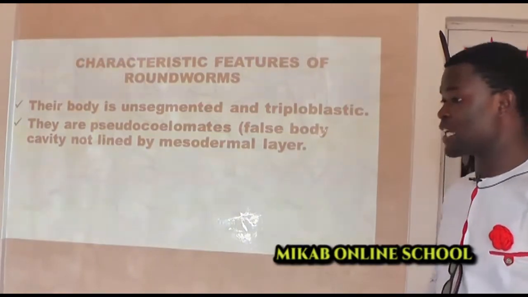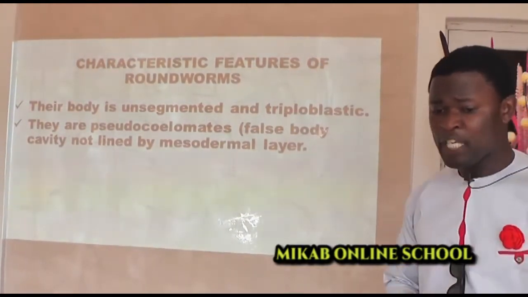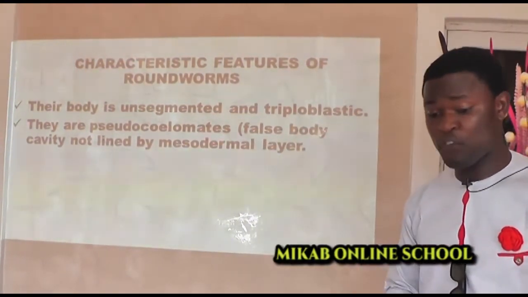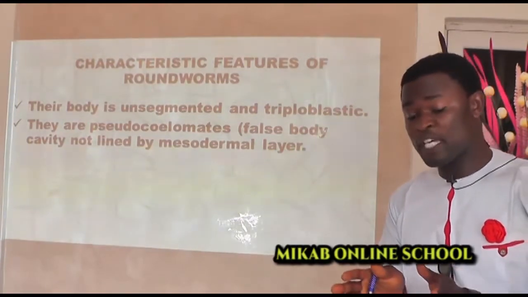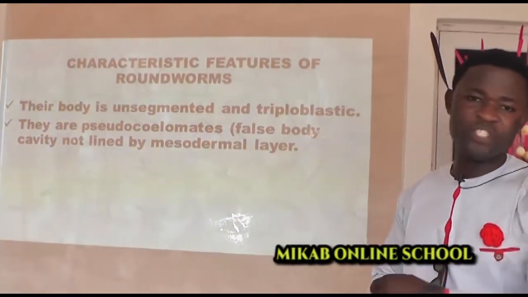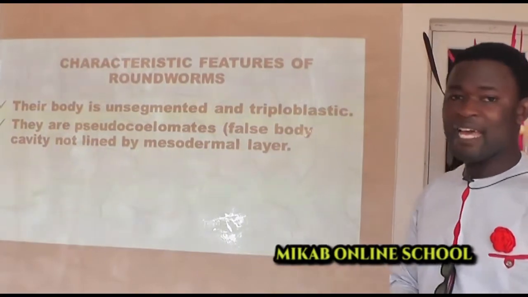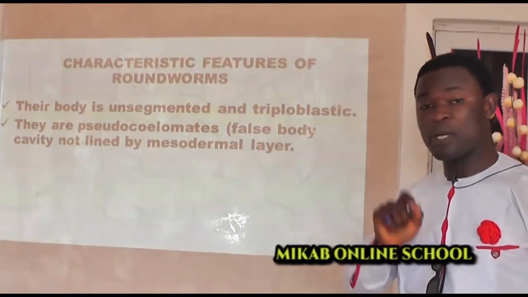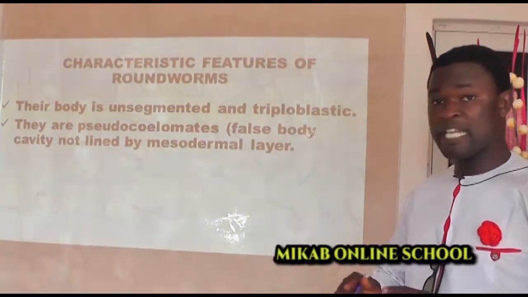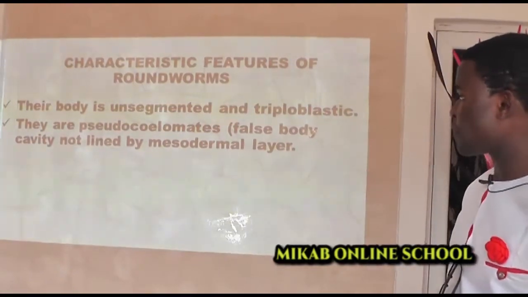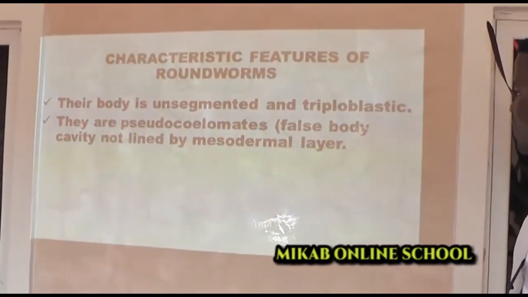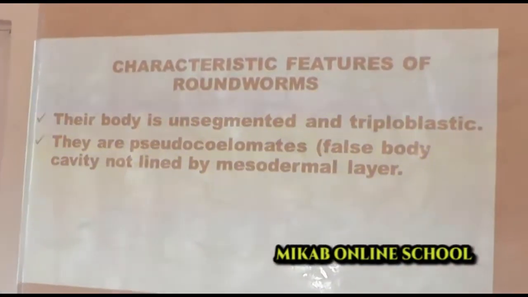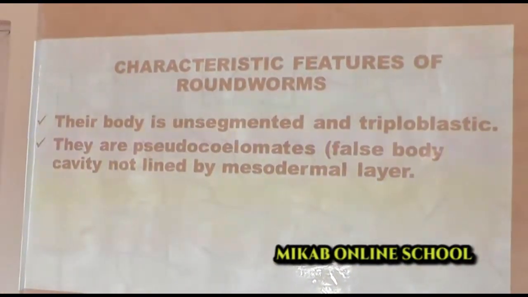When we say segmented, if you observe the body of an earthworm, for instance, you will notice that the body of the earthworm is actually segmented. But in the case of this type of worms, especially when you take a look at Ascaris, there is no segmentation in the body, so they are unsegmented. Then another thing about them is that they are pseudocoelomate.